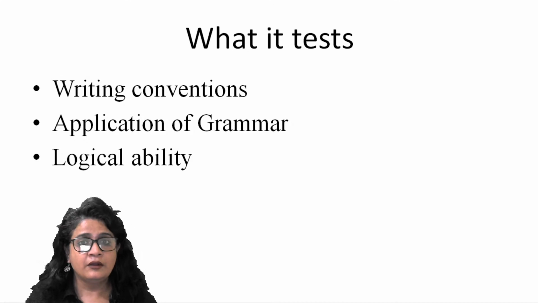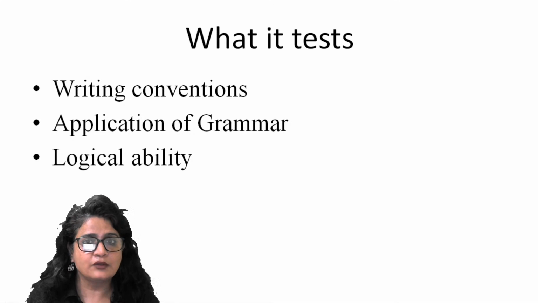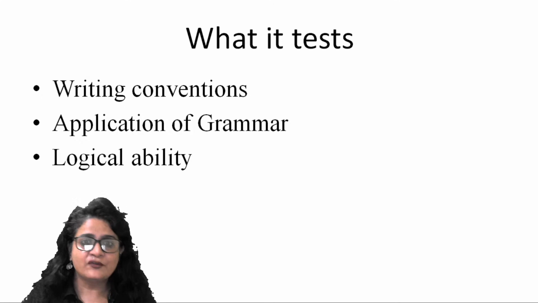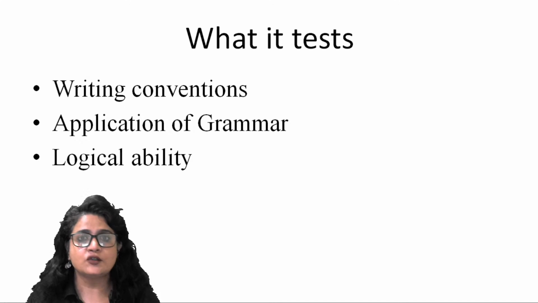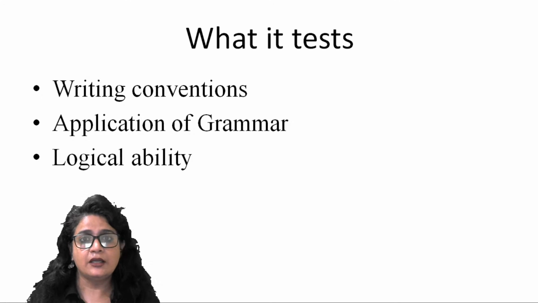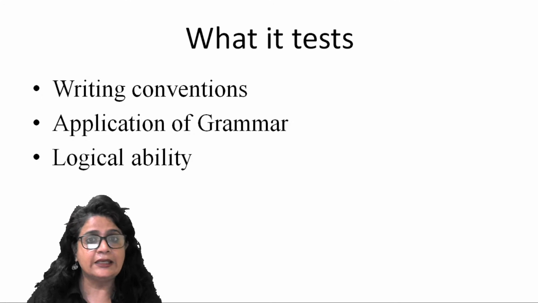Right? So here, your logic is going to be required. How you reason out with the text you are dealing with, right? So apart from all these skills, your writing conventions and the understanding of grammar, your logic will also come into play here, right? So the more questions you solve, the better understanding you will have of these logical connections.